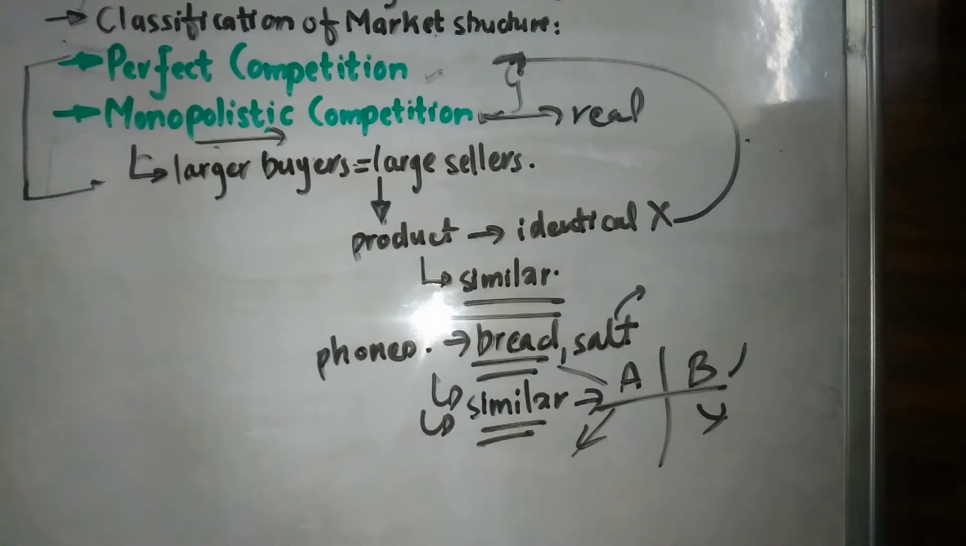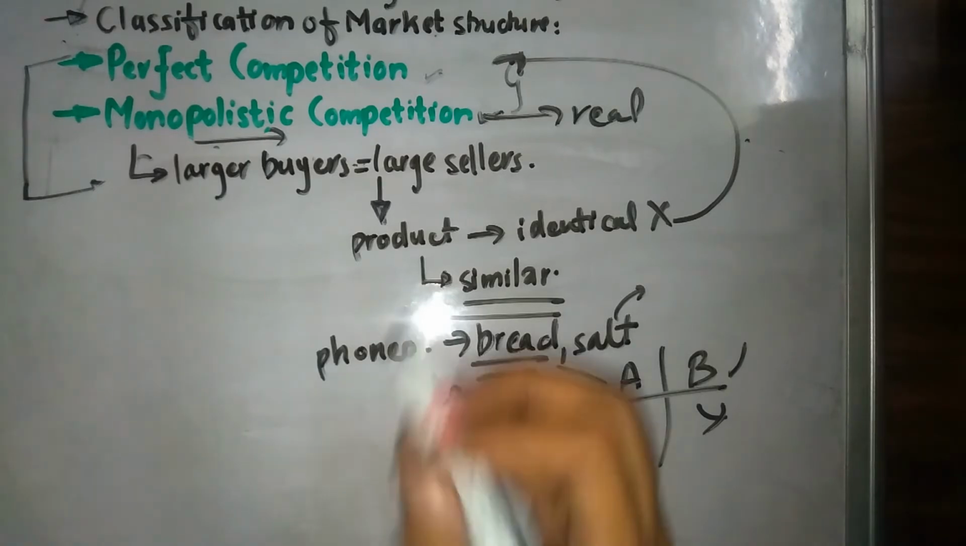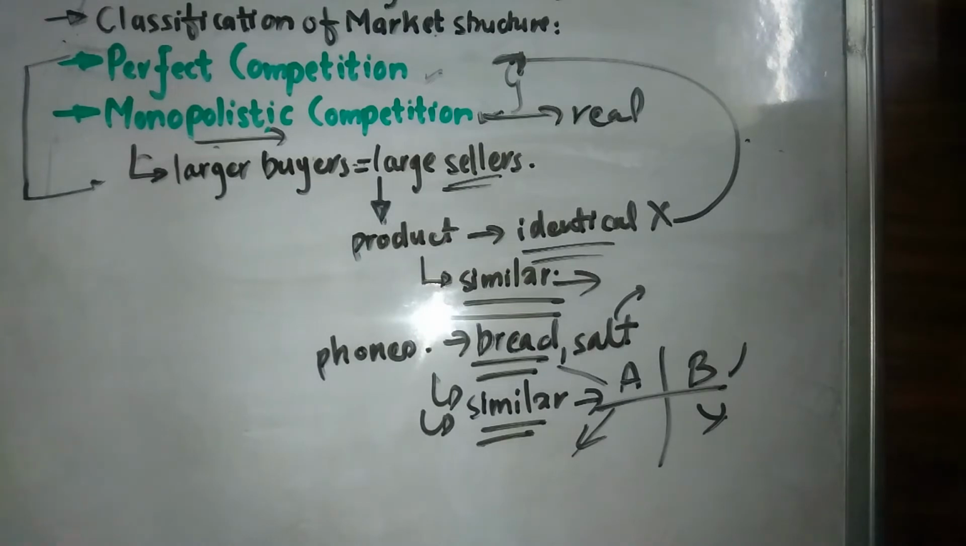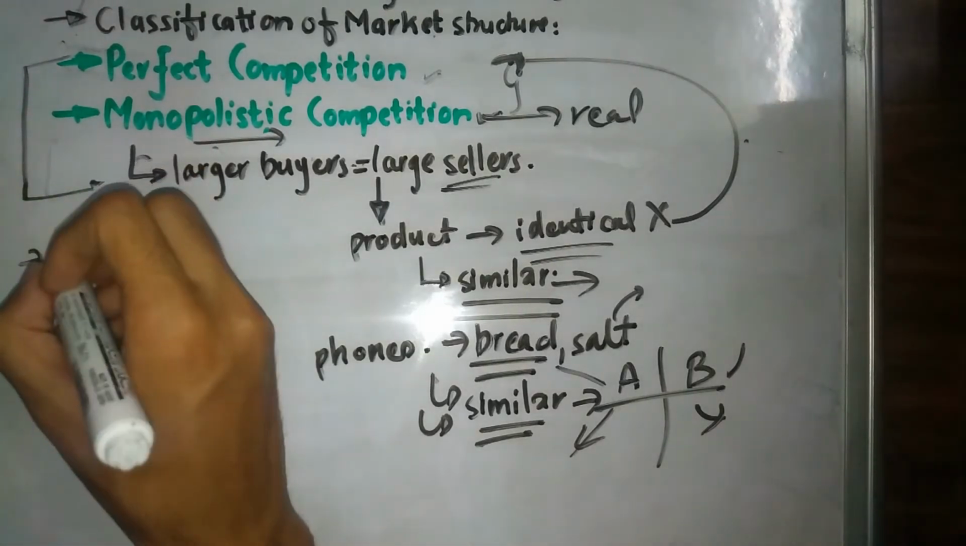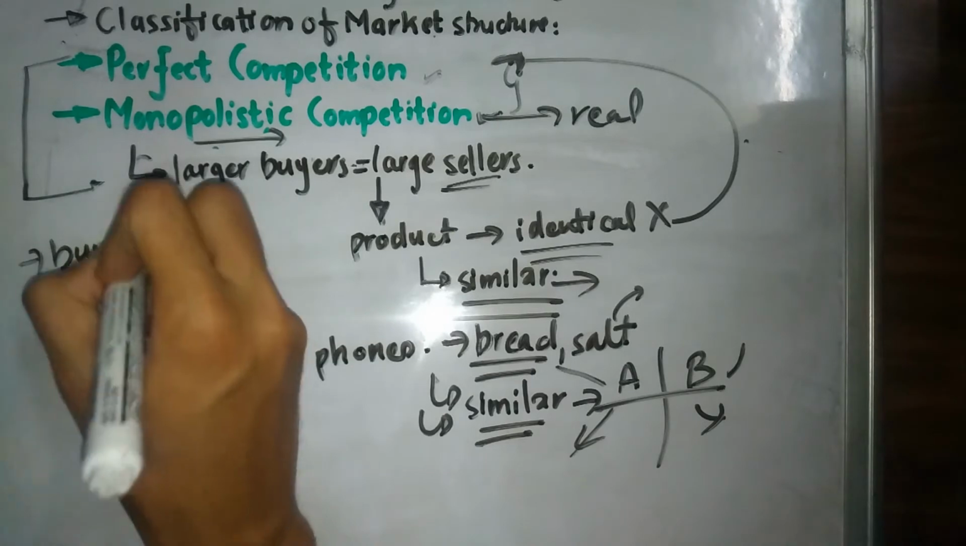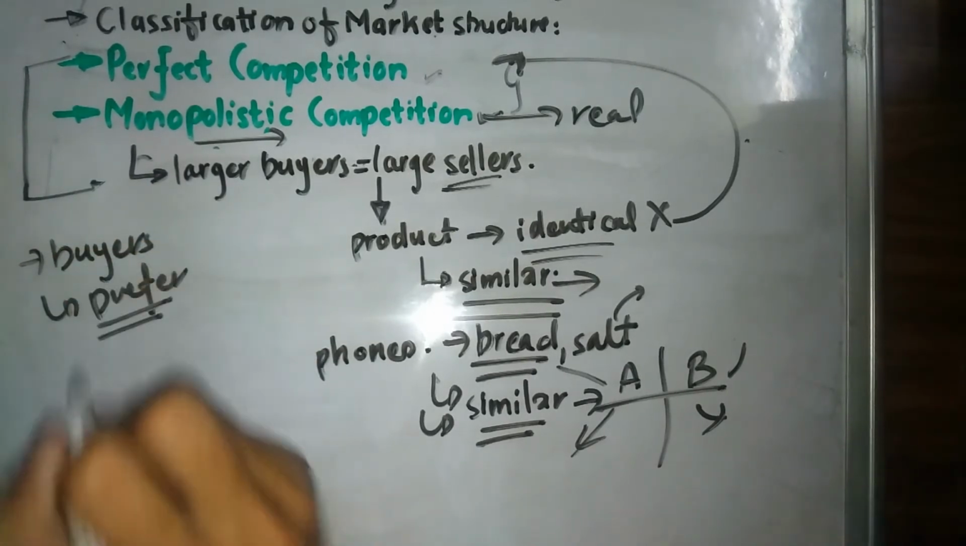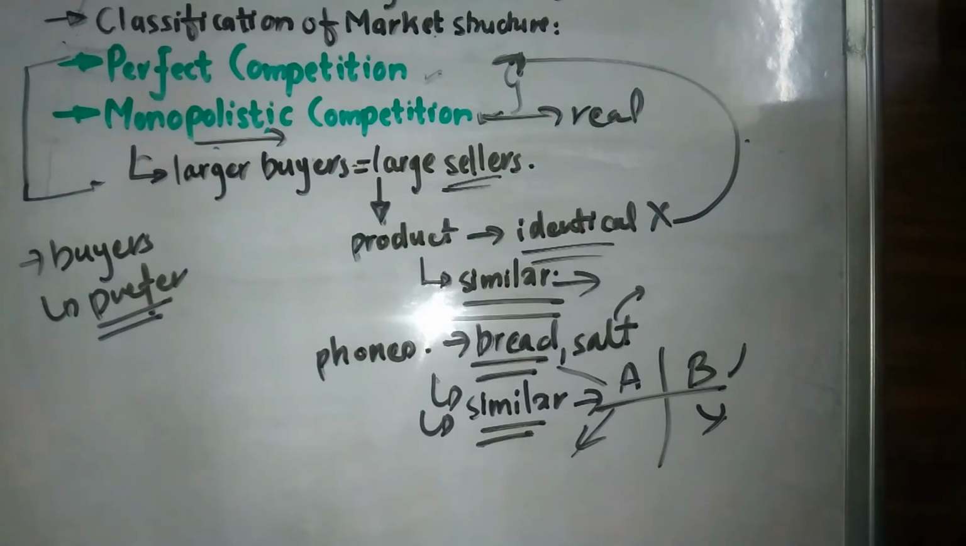There are going to be a large number of sellers and a large number of buyers, but the products the sellers sell are going to have a little bit of difference. They're going to be similar, but that little bit of difference is going to make our consumers, or our buyers, prefer one product over another.